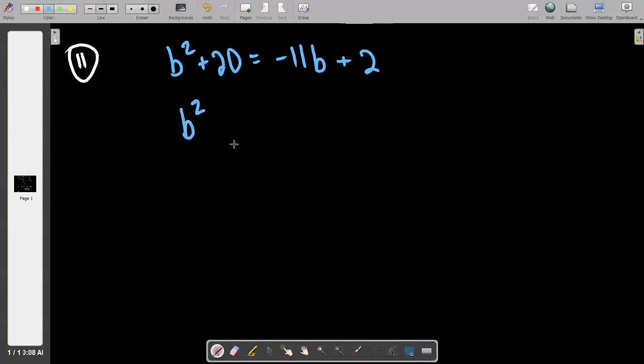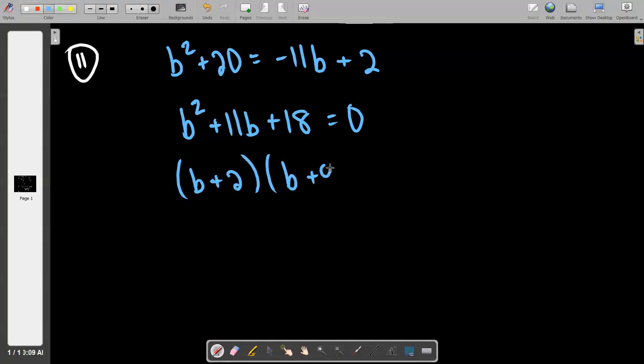Thank you for that. And I hope you take that away from this class, that a quadratic equation is not to be treated like a linear equation. So I'm going to leave b squared where it is. I'm going to add the 11b across. I'm going to subtract the 2, and I'm going to set it equal to 0. Right, and then it's time for the F word, factor. So we have b plus 2 times b plus 9.